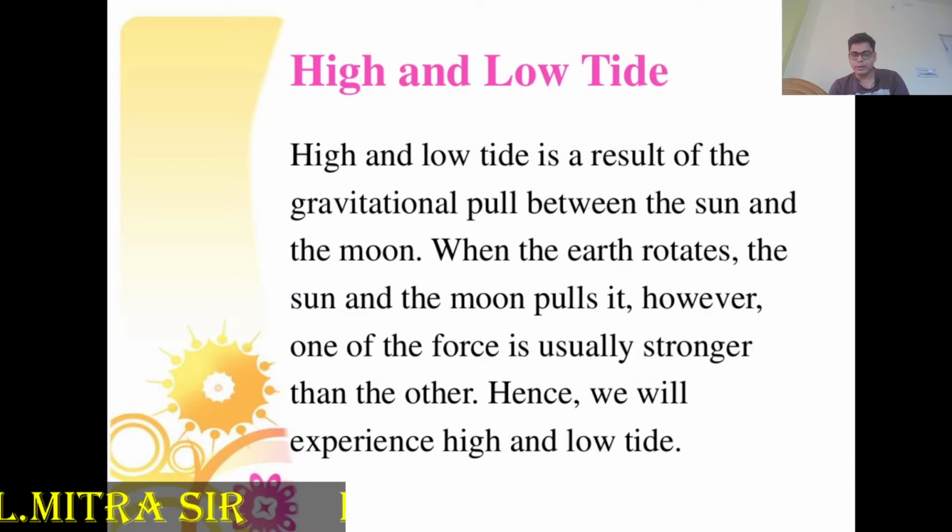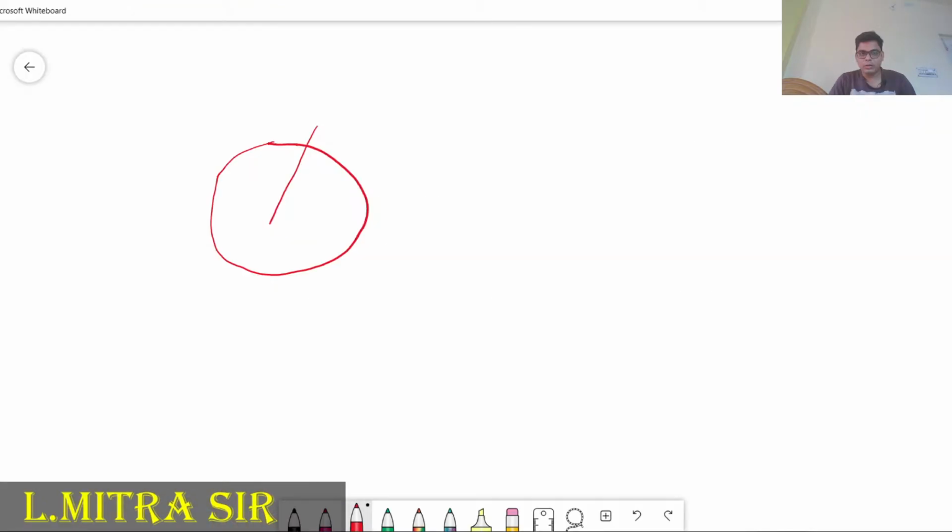First, consider that this is our Earth, and this is our axis. In the case of rotation, Earth moves in this direction, from west to east.